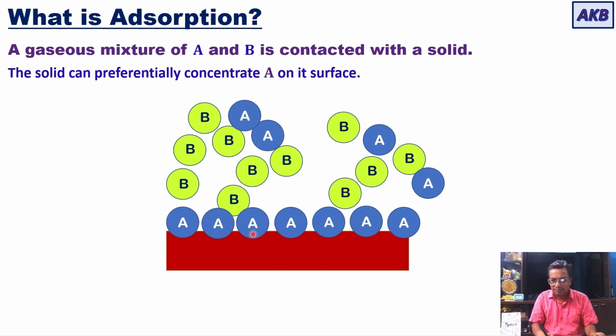Then by using desorption, you can recover the adsorbed A, and in this way you achieve the separation of A from B. The degree of separation can be enhanced if you have multiple contacts. The remaining gas phase can be contacted with a fresh adsorbent, and during that contact a little more A will be removed from the mixture. In this way you can enhance the degree of separation.